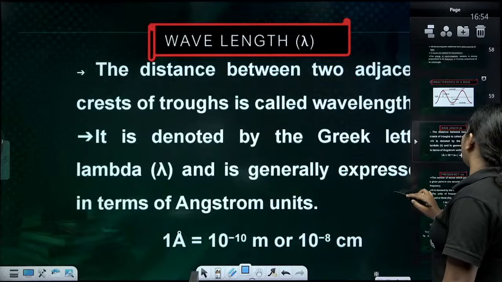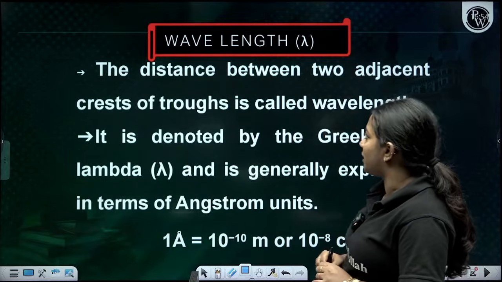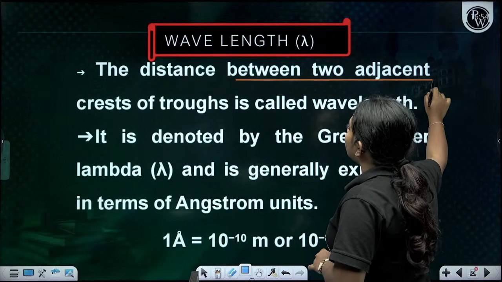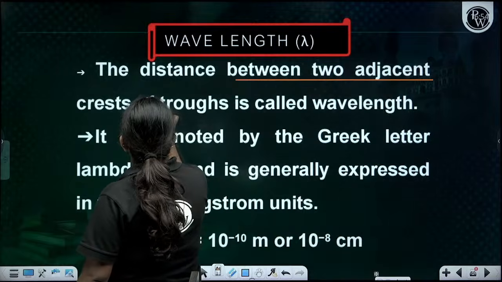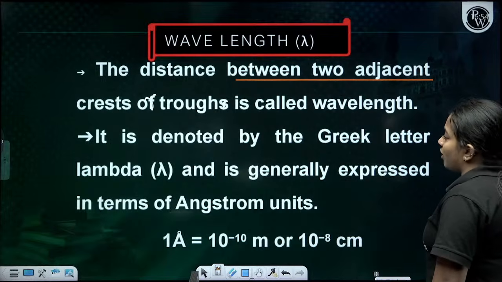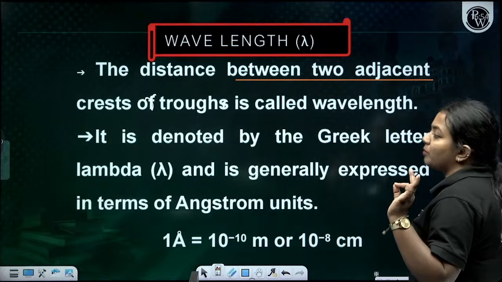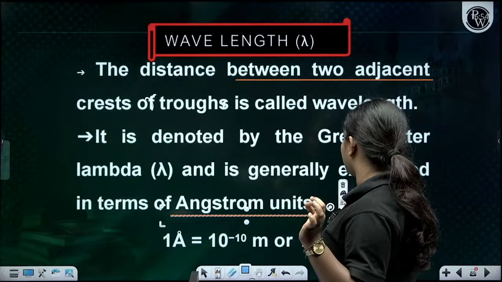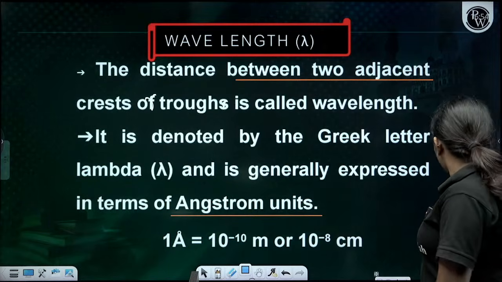Now comes the wavelength, which is denoted as lambda. The distance between two adjacent crests or troughs is called the wavelength. It is denoted as lambda, and it is expressed in Angstrom units, A naught. One Angstrom unit is equal to 10 raised to minus 10 meter and 10 raised to minus 8 centimeter.